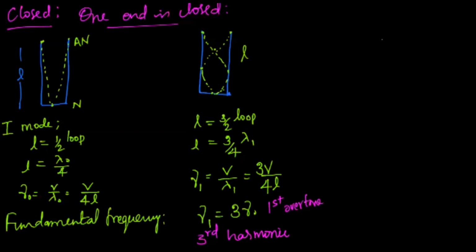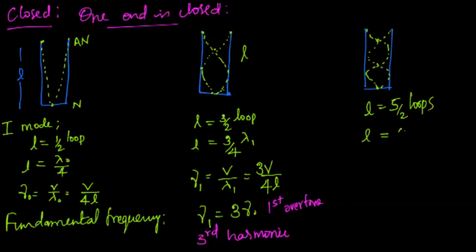Next is the third mode of vibration. In the third mode of vibration, you get 3 nodes and 3 antinodes. So that gives us 2.5 loops. So L equals 2.5 loops, so it is 5 by 2 loops, or in terms of wavelength, L equals 5 by 4 wavelength lambda 2.